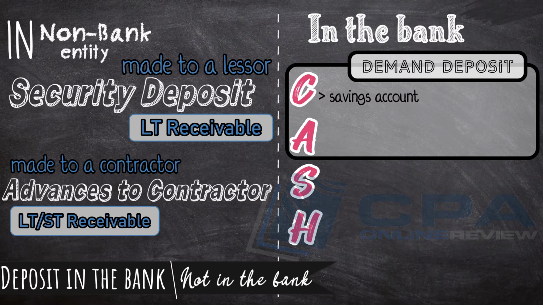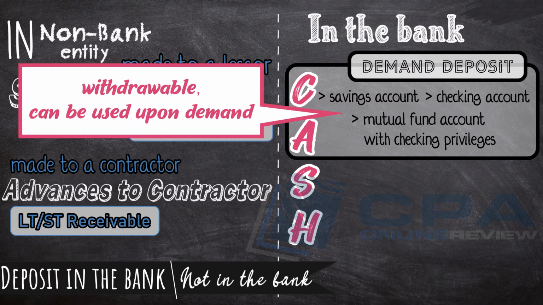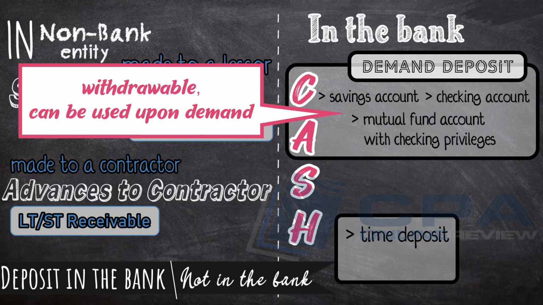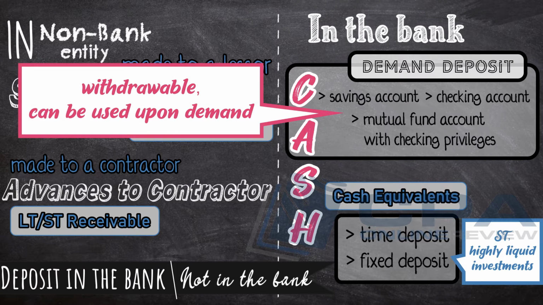Examples: savings account, checking account, and mutual fund account with checking privileges. Meaning, the depositor can issue a check to use the account. If the deposit is a time deposit, also known as a fixed deposit, it is not cash. It is a short-term highly liquid investment, and presented as a cash equivalent, instead of cash.